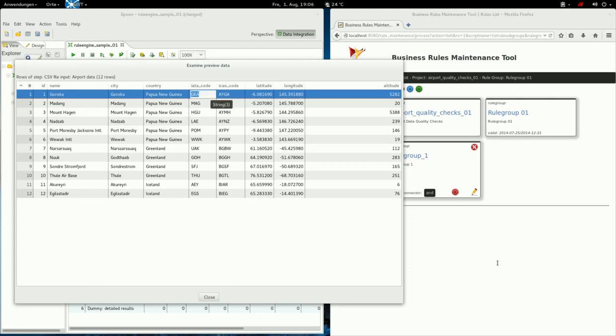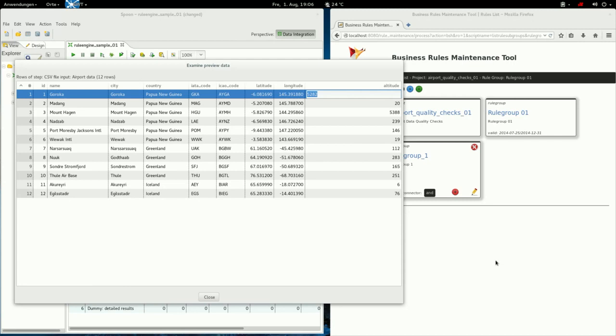The airport has a so-called IATA code, which is a 3-letter code. Then there's also an ICAO code, that's a 4-letter code. And then we have latitude, longitude, and the altitude of the airport.